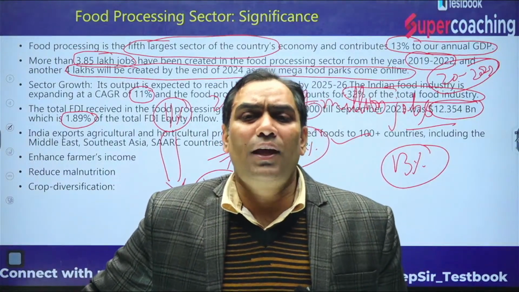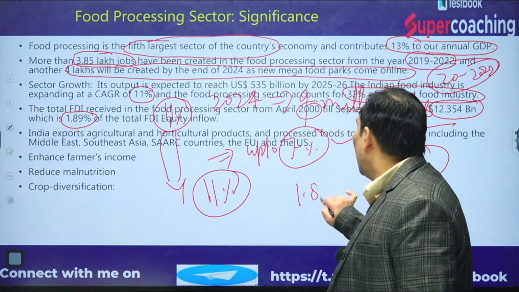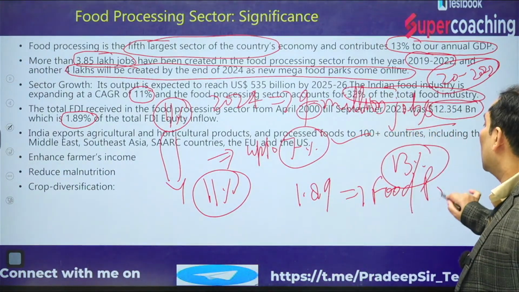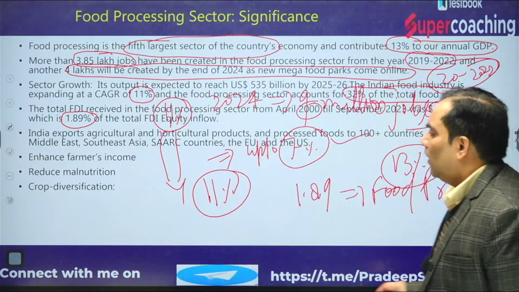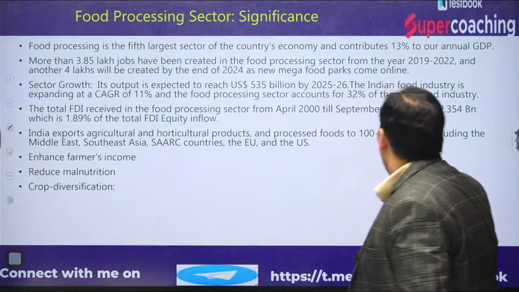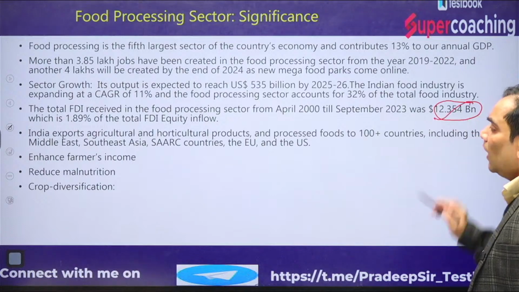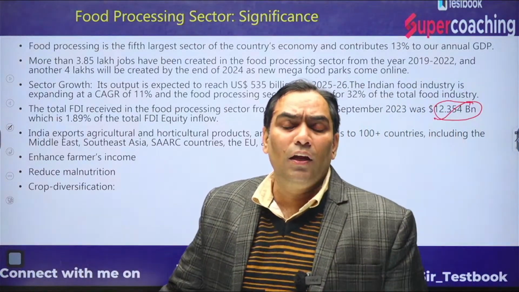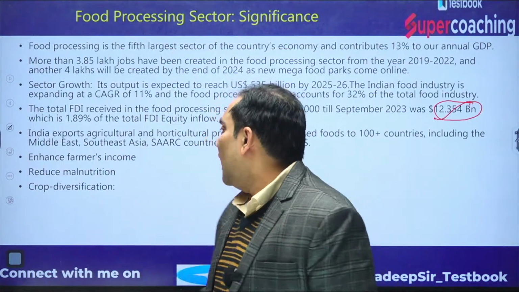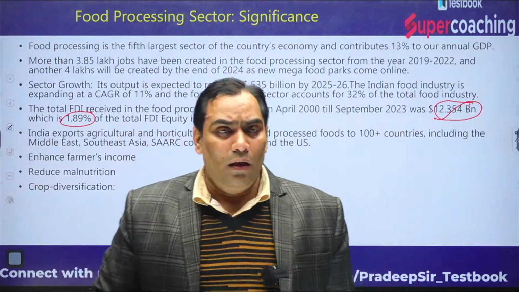Whatever total FDI we have received, 1.89% has been received in the food processing industry.